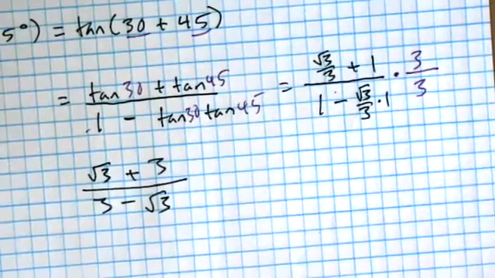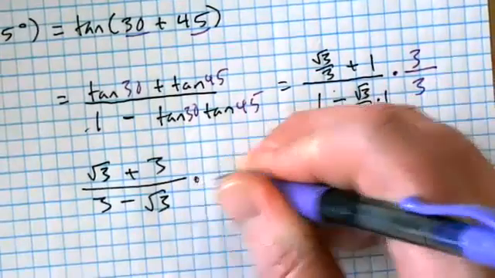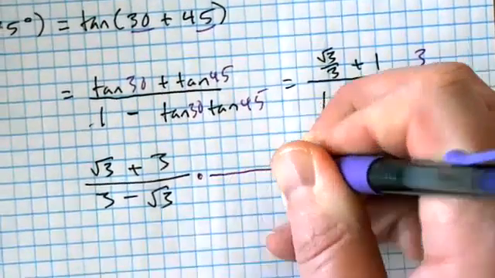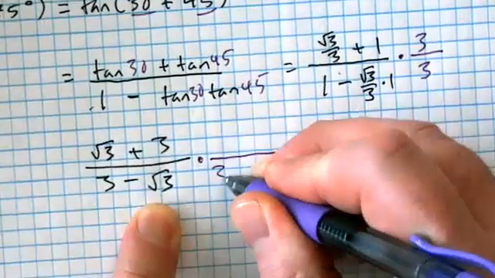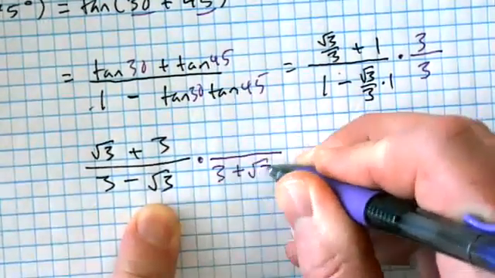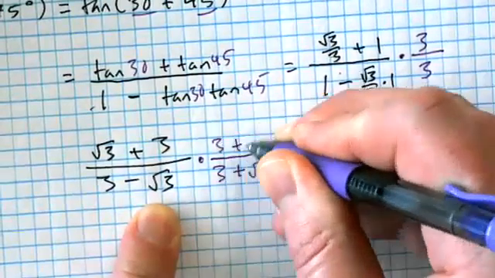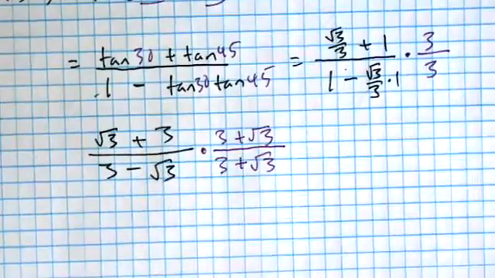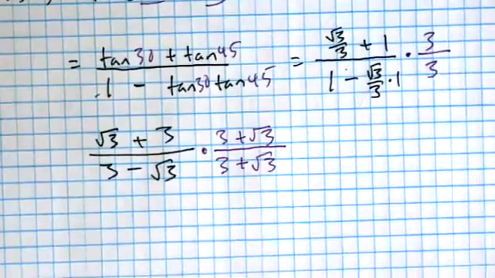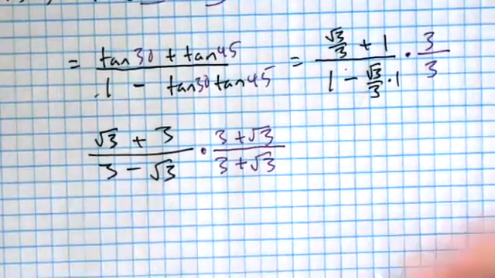And the way we get rid of those is the conjugate. So I'm going to multiply by another fancy version of 1. And it's going to be the conjugate of my denominator. So instead of 3 minus √3, it'll be 3 plus √3. Which, funny, that's exactly what was already on the top, wasn't it? So if you know your shortcuts for squaring binomials and multiplying binomial conjugates, then this should be pretty easy for you.